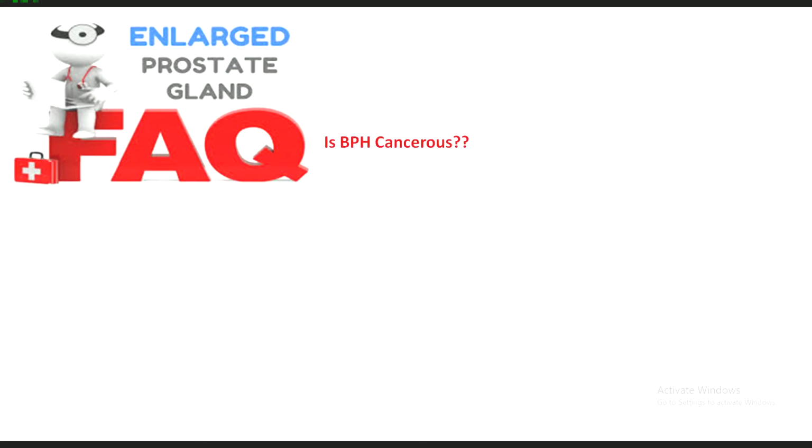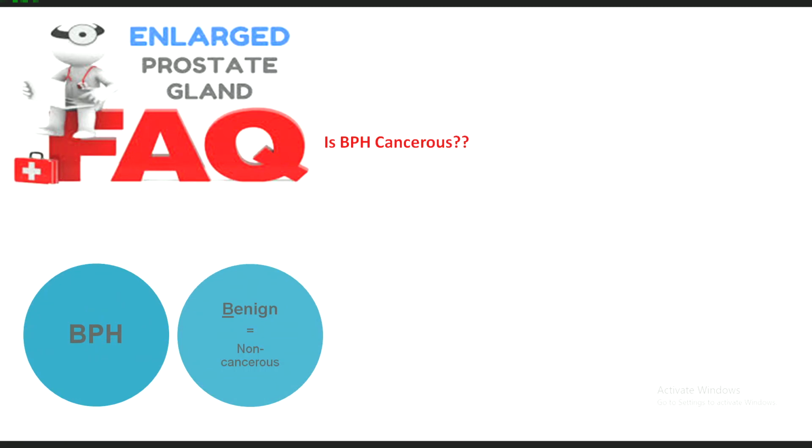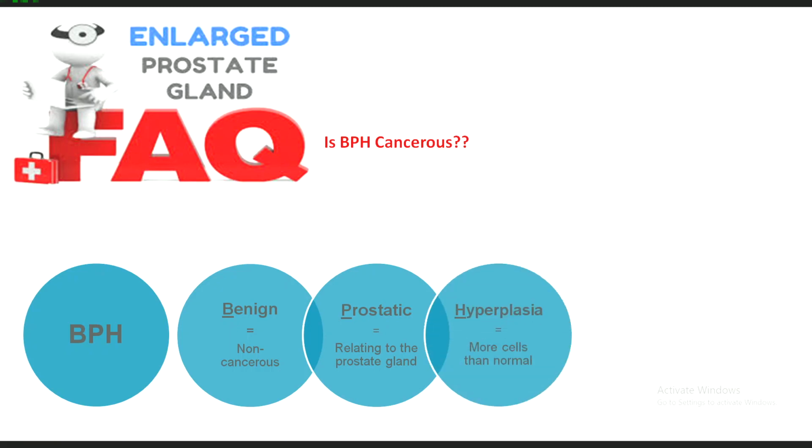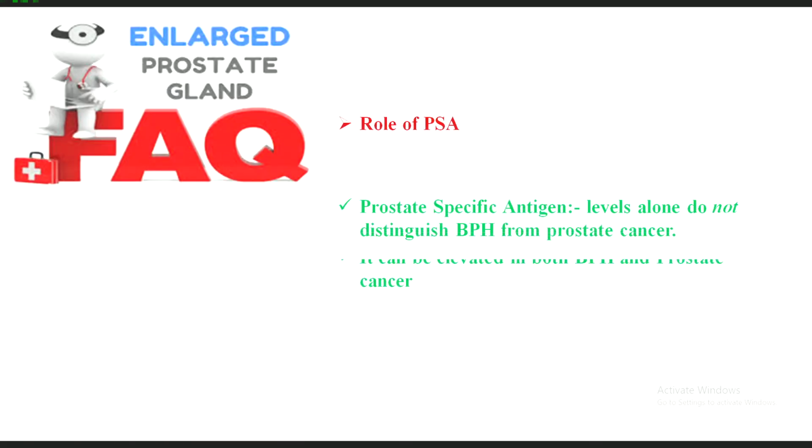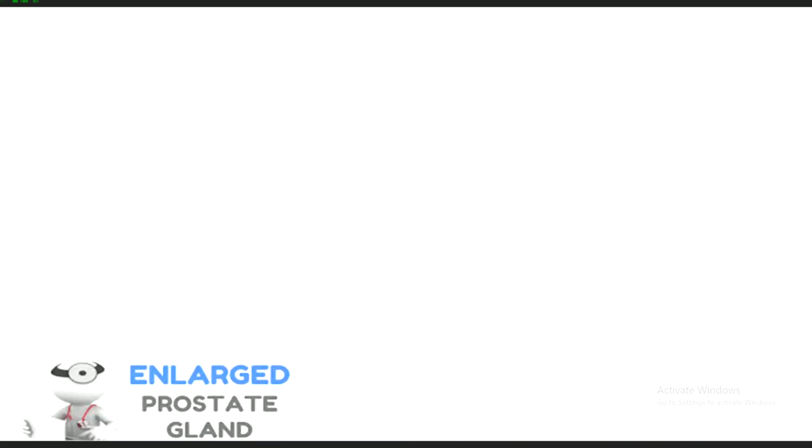Now there are some questions in the patient's mind. They will ask, is BPH cancerous? You have to explain that BPH is benign, not cancerous. It is prostatic, relating to the prostate gland, and hyperplasia, that is more cells than normal. So it is non-cancer, but it may coexist with prostatic cancer. The next question they may ask is, what is the role of PSA, prostate specific antigen? Levels alone do not distinguish BPH from prostatic cancer, but they may signify something. It can be elevated in both prostatic cancer and benign prostatic hyperplasia, so this should be kept in mind.